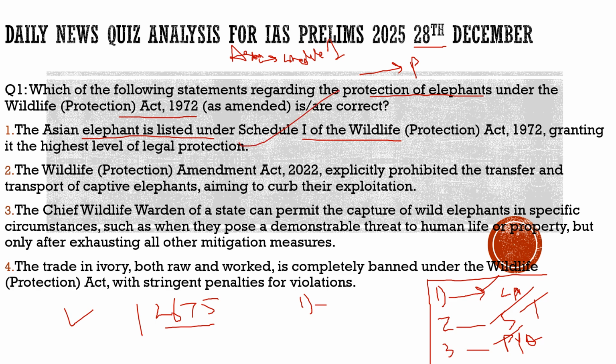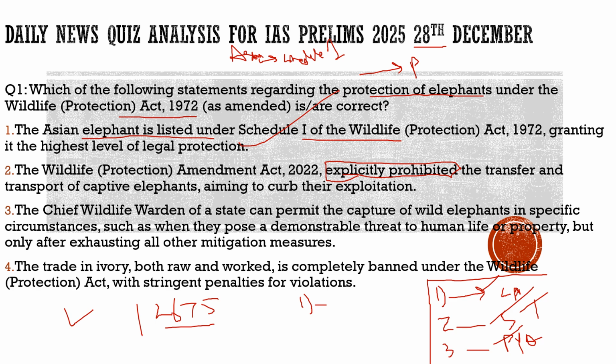Statement 2: the Wildlife Protection Amendment Act 2022 explicitly prohibits. So here, see the terms, it does not explicitly prohibit. This is the trick which UPSC also uses. They will give half true statements and try to confuse you. So you have to watch the question very carefully and solve it very carefully. This vocabulary is what matters at the end.